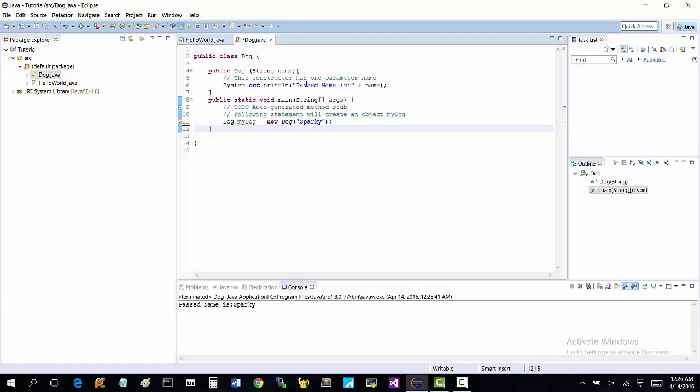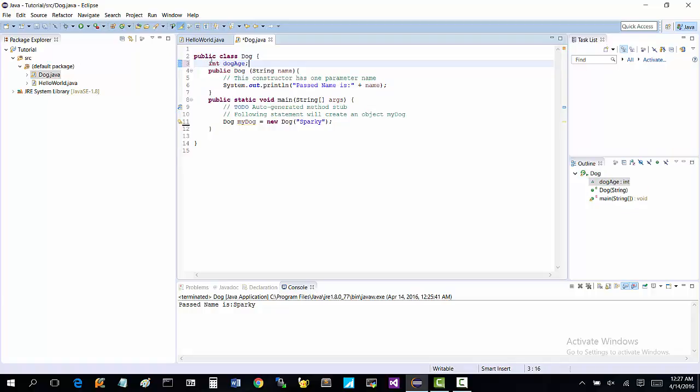So what we're going to do now is expand on our Dog class a little bit. One thing we want to do is take advantage of things called instance variables. Instance variables are where you put a variable inside the class. What that means is that every time we instantiate or make a new object of type Dog, it will have this variable that I'm about to put, which is int dogAge.